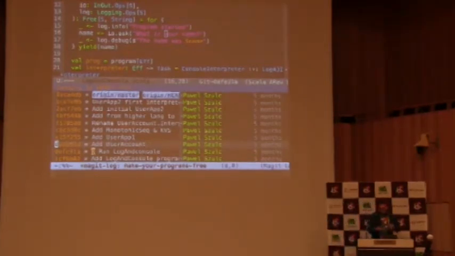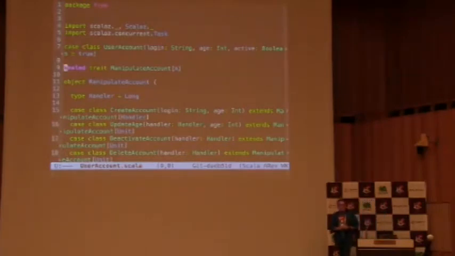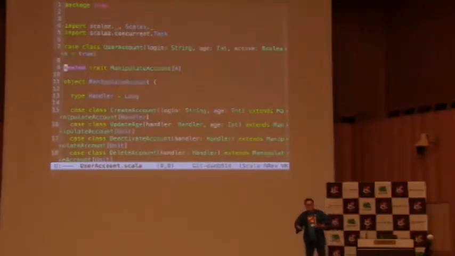So what I have here is another language. That language is called ManipulateAccount. I tried to do an example that would be a little bit closer to the real world, right? No longer logging, but something from the business logic. That language has verbs like create account, update age, deactivate account, delete account, all that.